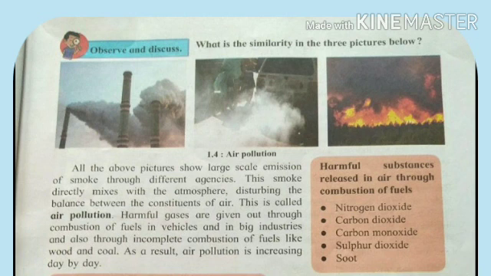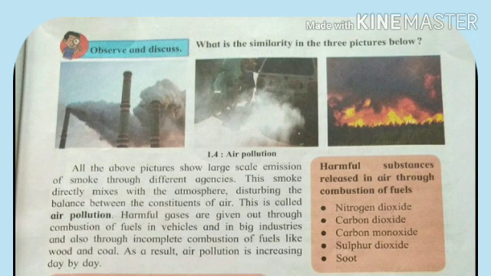Now you came to know why air pollution takes place, because of the imbalance of the constituents of air. Understood? The presence of different smoke emissions disturbs the balance of the atmosphere.